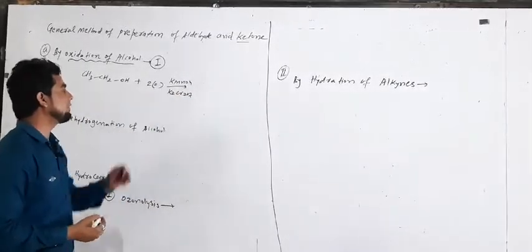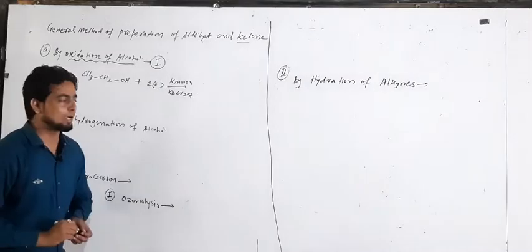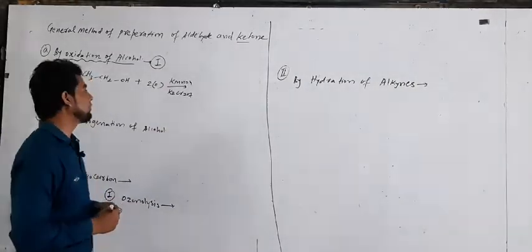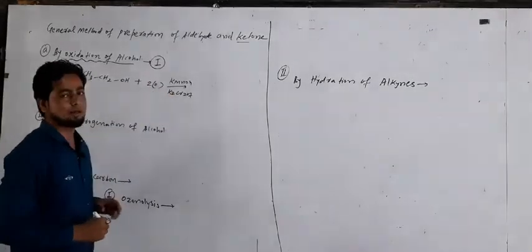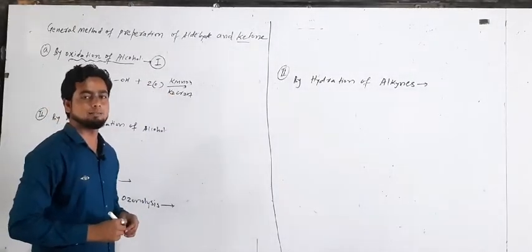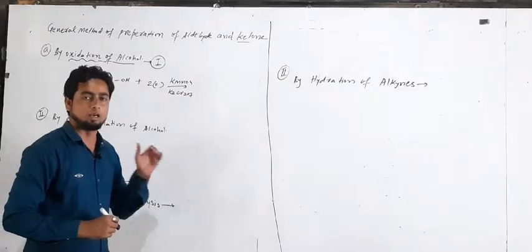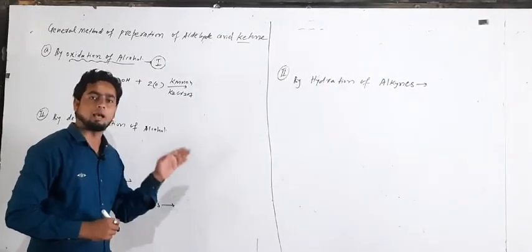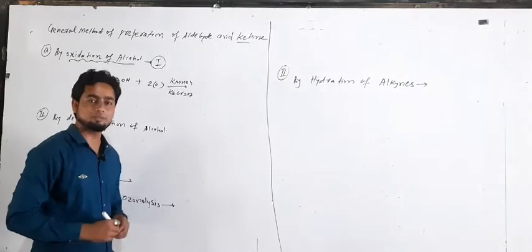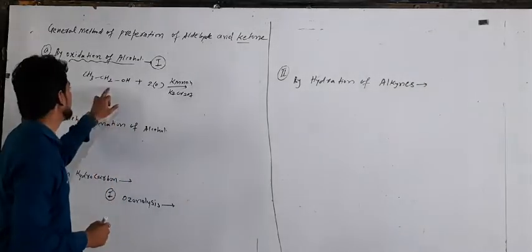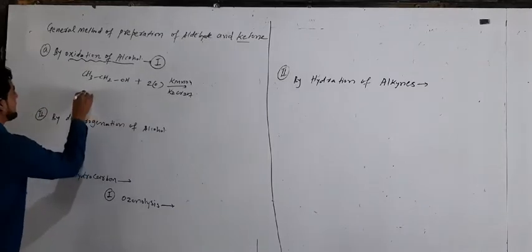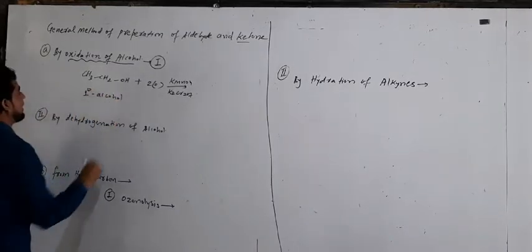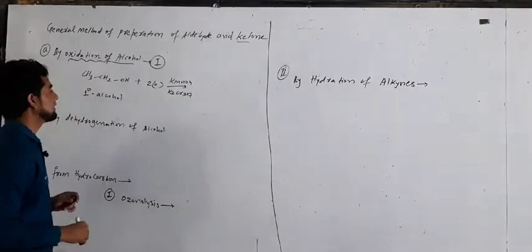KMnO4 is called potassium permanganate, whereas K2Cr2O7 is called potassium dichromate. These two reagents act as oxidizing agents, and with the help of these oxidizing agents we add oxygen, which is called oxidation. Clear? So here it is a 1 degree, which indicates a primary alcohol.